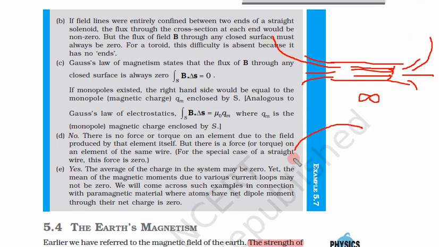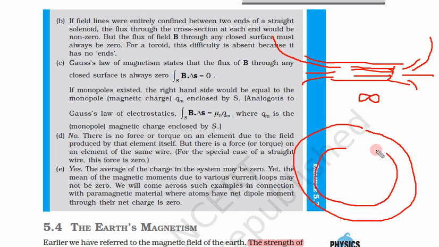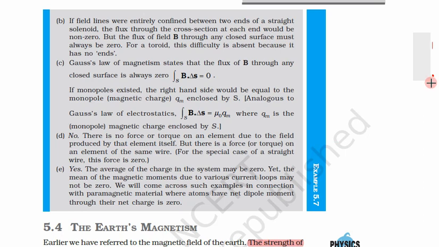But if we see the case of toroid, this toroid does not have any end. So magnetic field lines keep on moving in this area since it does not have any end. So magnetic flux outside is always zero for a toroid. Similarly, you can understand this part.